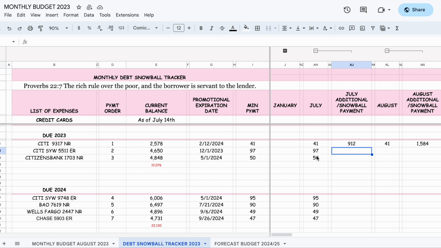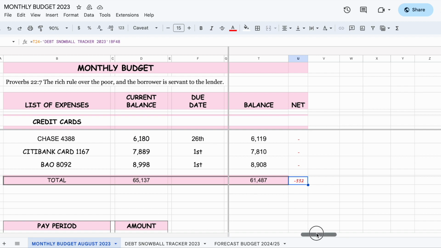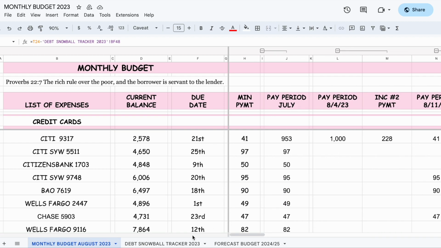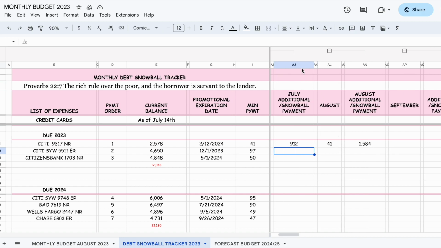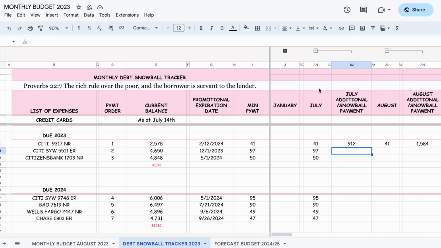I'm thinking of having this available for those who are interested in using this method, this process that I'm doing. And all the formulas will already be in there. All you have to do is just plug your numbers here. And everything else will be just extracted from that sheet. Okay, so there's no additional income that went here. We know that for sure.